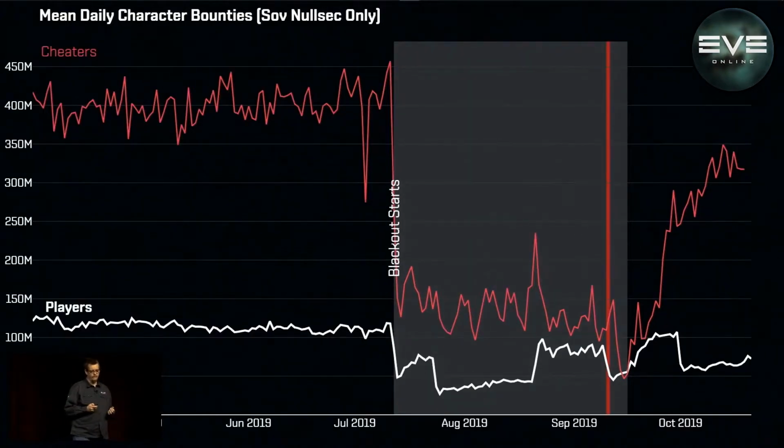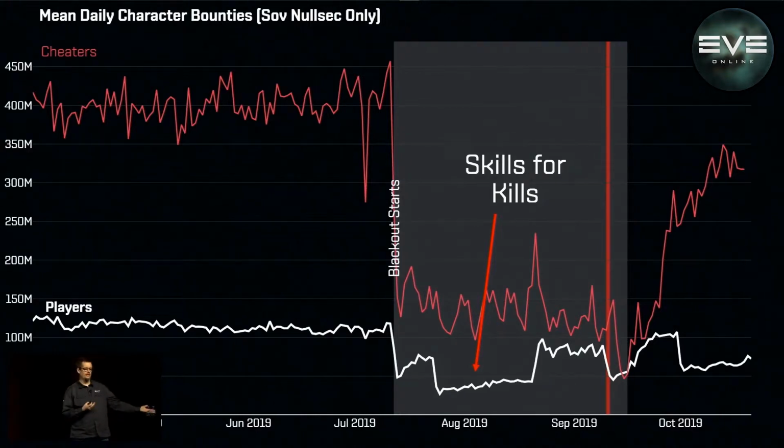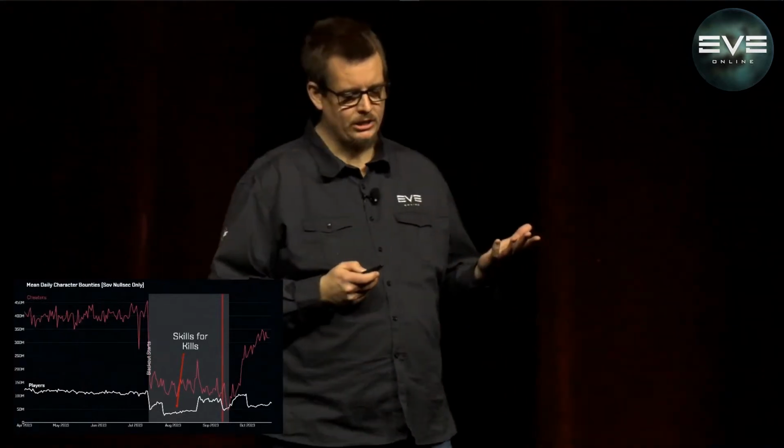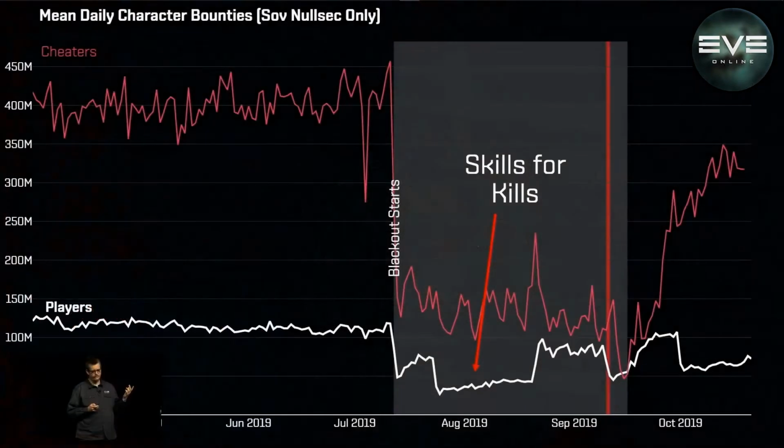The red line there is also where the Sino changes came in. And this big dip here is when skills for kills came into the game. A whole bunch of players are getting out there and killing NPCs, but they're only killing one or two, so the average is getting dragged way down. You can even see that starting up around October 2019 when skills for kills came back in as well. But this doesn't tell the full story. We can see that the mean is much lower for players, and there's quite a big drop in the player section when we introduce the Sino changes.